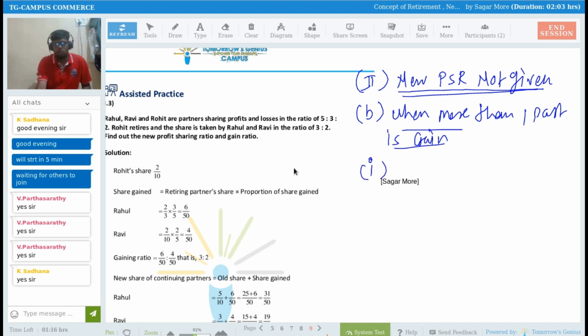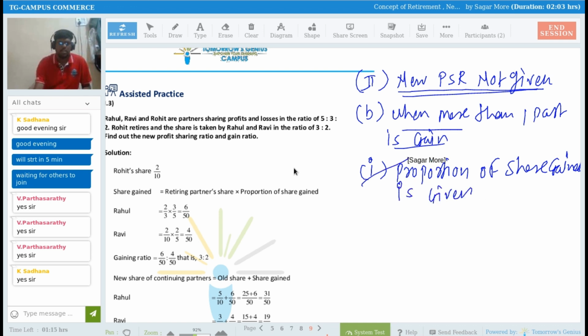And in that, the proportion of share gain is given to you, right? That we are discussing.